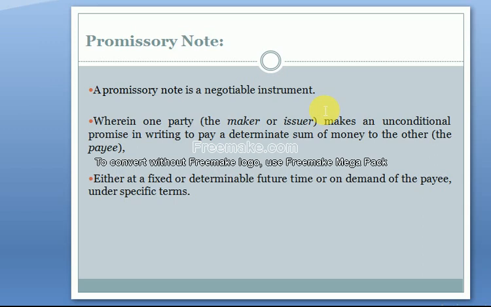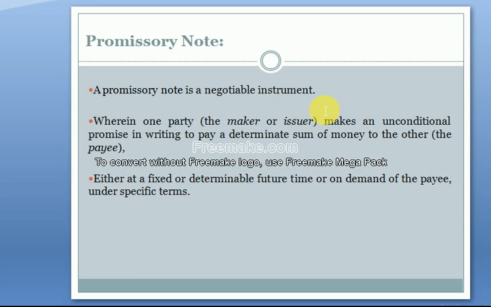We can simply define a promissory note as a written promise between two parties in which one party makes the promise to pay a specific sum of money on the specified future date.